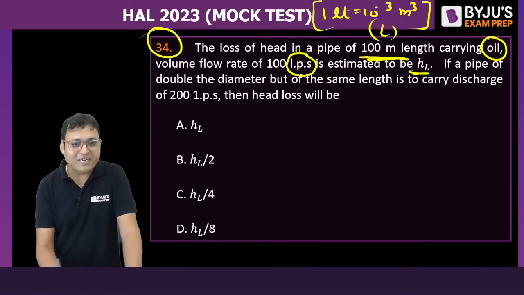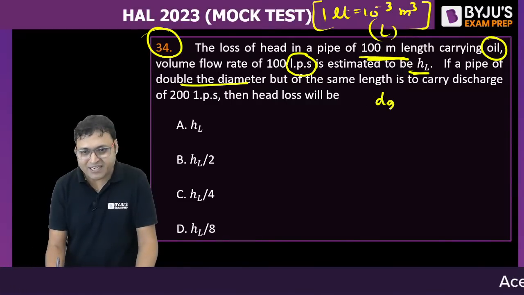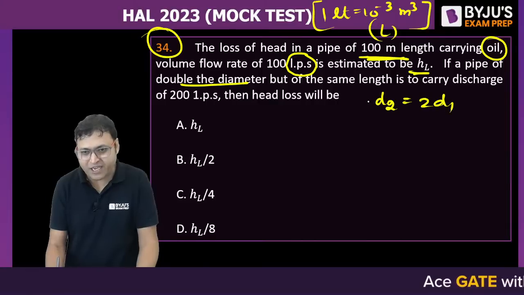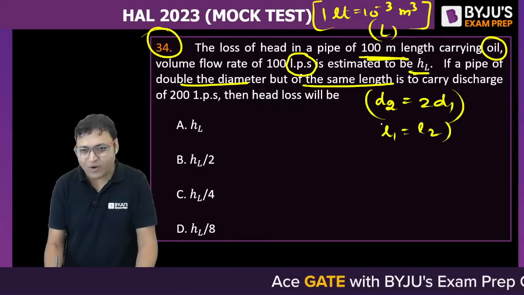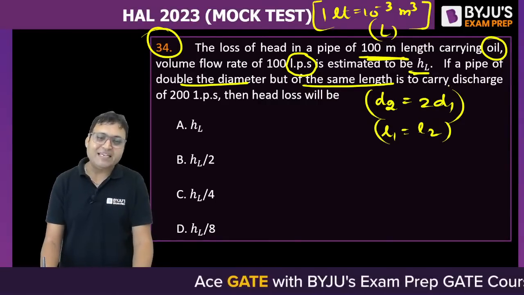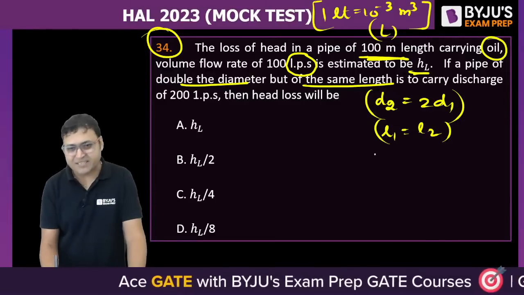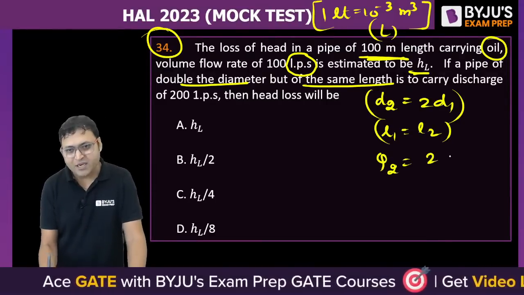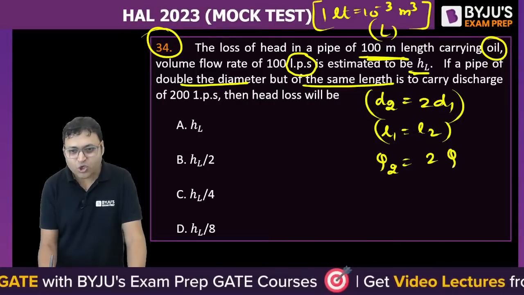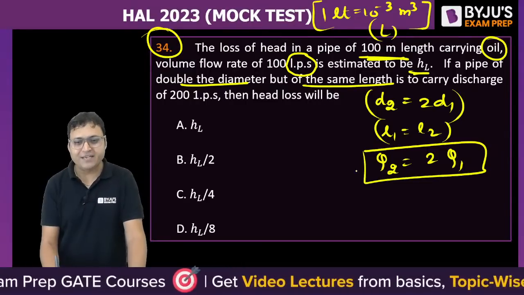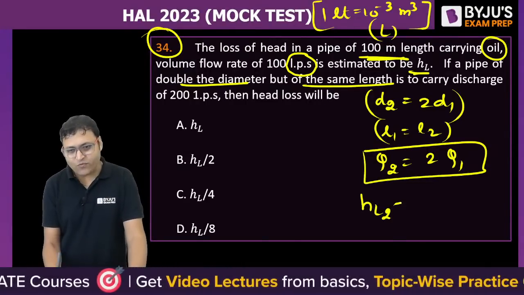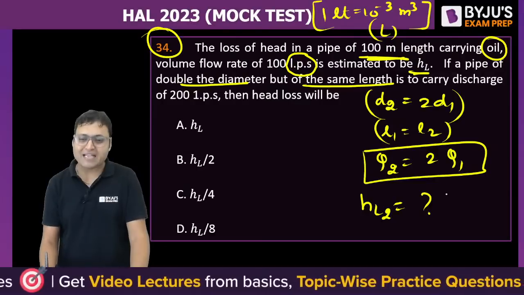If the pipe has double the diameter, it means D2 is twice D1. But of the same length, L1 is equal to L2, to carry a discharge of 200 liter per second, or we can say Q2 is twice Q1. Can we write Q2 is twice Q1? Then the head loss will be, so HL2 will be how much in terms of HL?